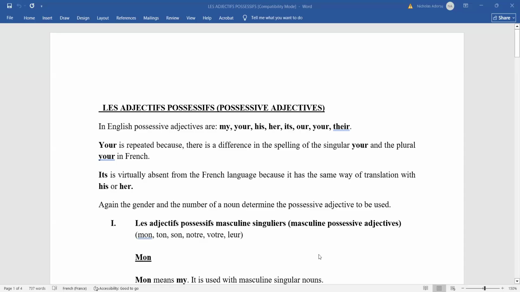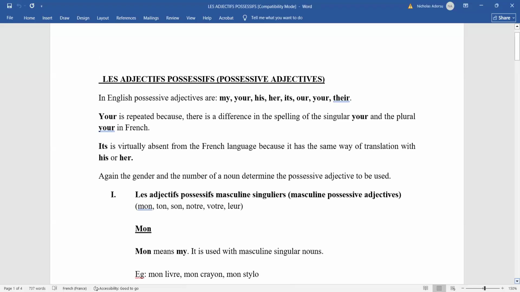So we are looking at the possessive adjectives in French. We have the masculine possessive adjectives, which are les adjectifs possessifs masculins singuliers, right?